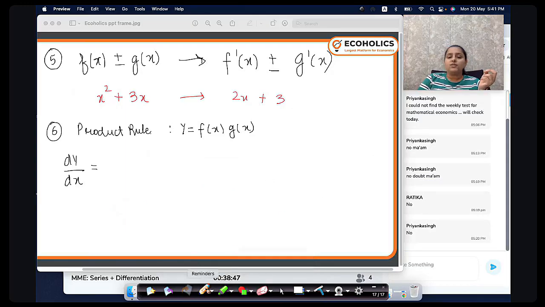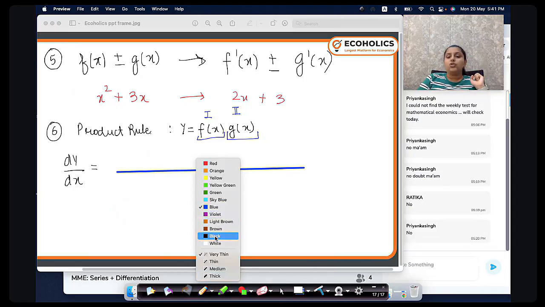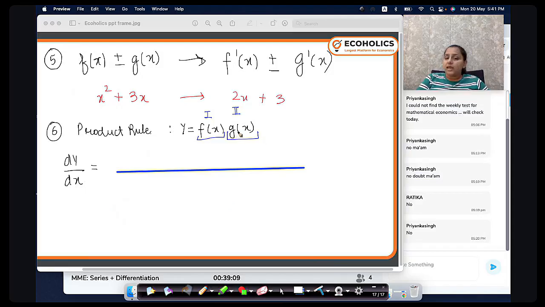Now, what is the product rule? I'm going to consider this as my first function and this as my second function. So the rule says, when I have this in the denominator, I write the square of the second function.